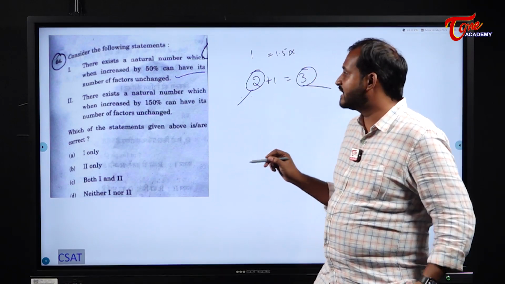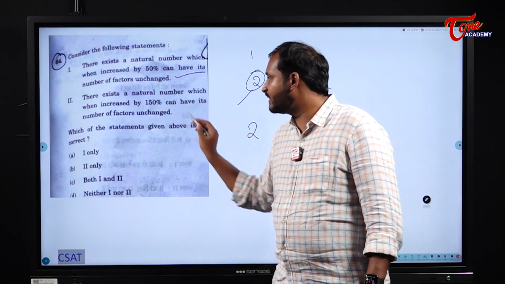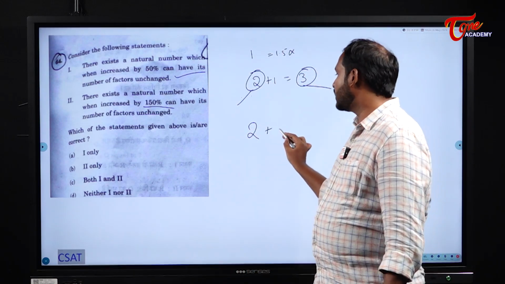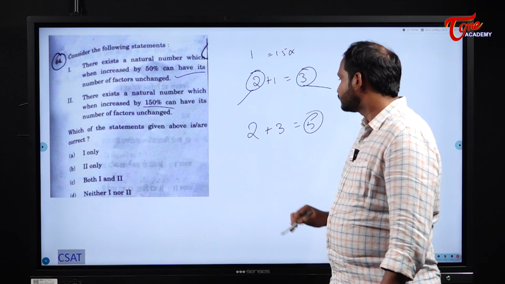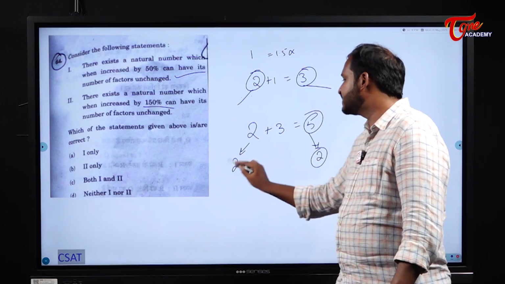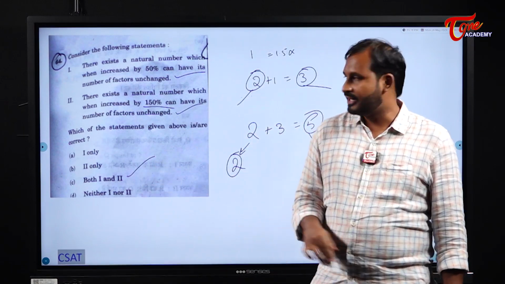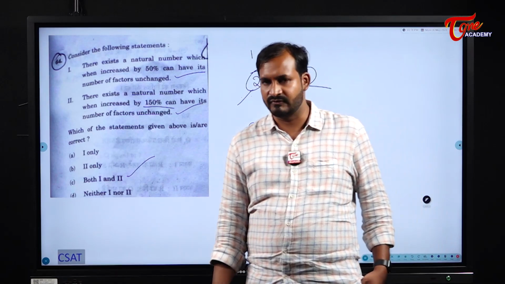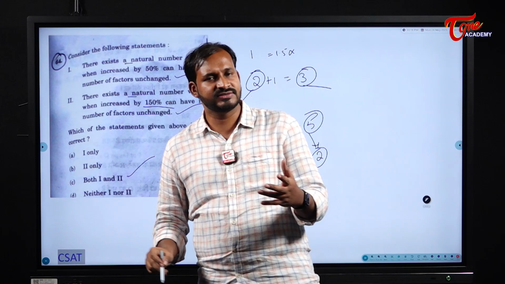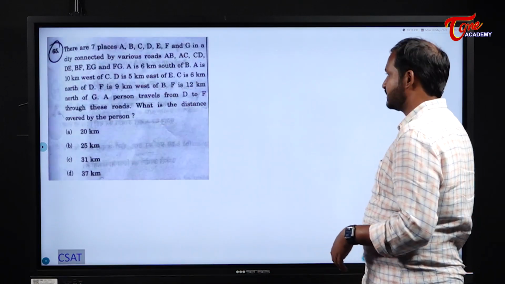Next, there exists a natural number, same 2. Please check this 2. If it is increased by 150%, what is 150% of 2? 3. So 2 plus 3 what does it become? 5. 2 will have 2 factors and 5 also has 2 factors. So unchanged, right? So this one is also correct. So here both 1 and 2 are correct. By taking the small example itself you will get it. Why? Because there exists a natural number. 1 is enough. If 1 is satisfied then that is enough for us. They are not speaking about all the cases.